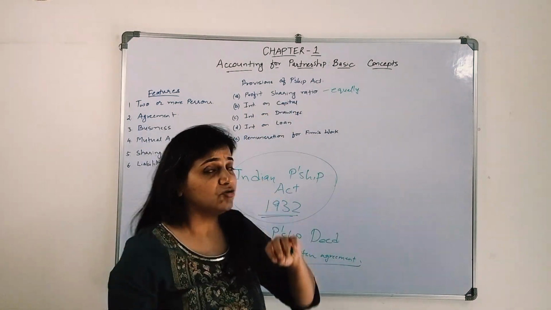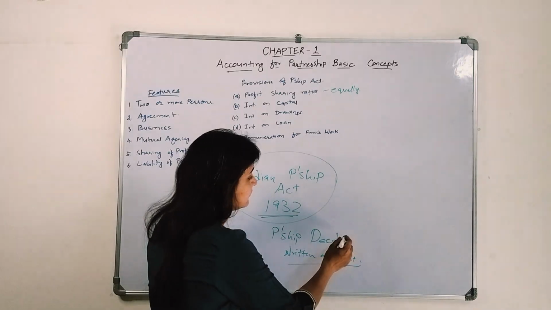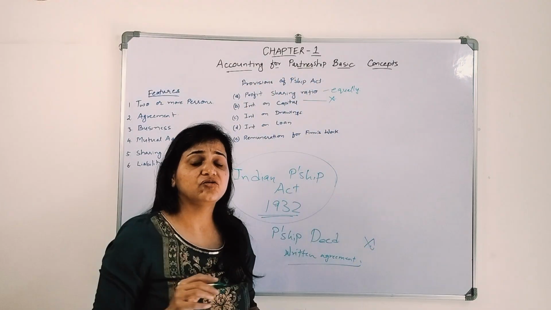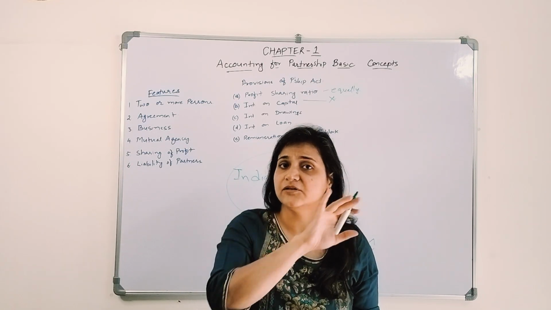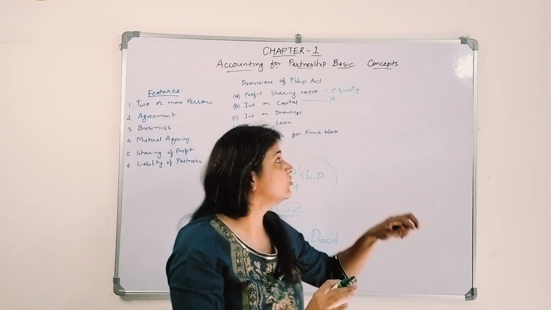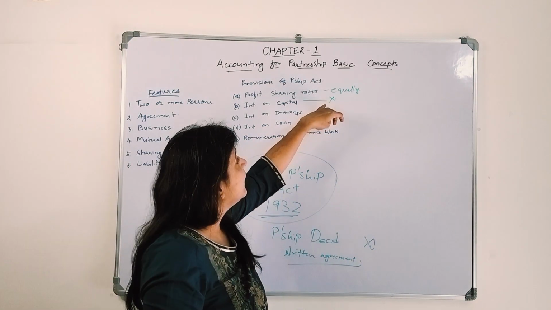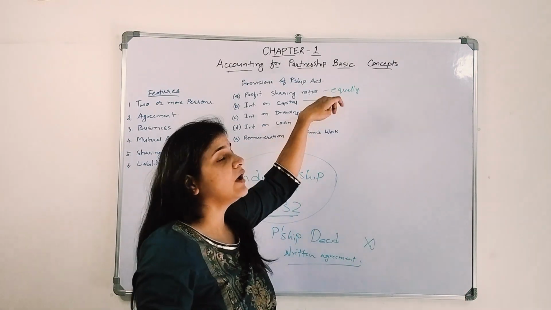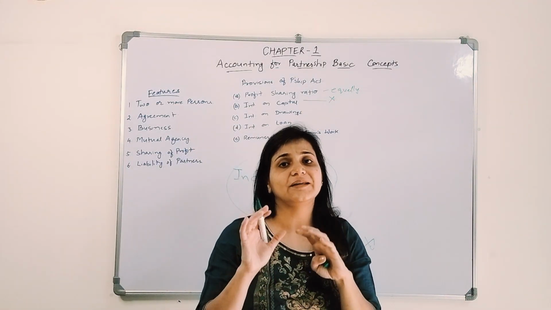Second is about interest on capital. If nothing is mentioned in the partnership deed, they are not supposed to give interest on the capital. The partnership firm is not supposed to, even though there is a profit, if nothing is mentioned in the partnership deed, then you can't give interest on capital.